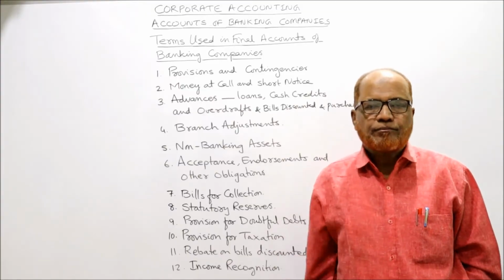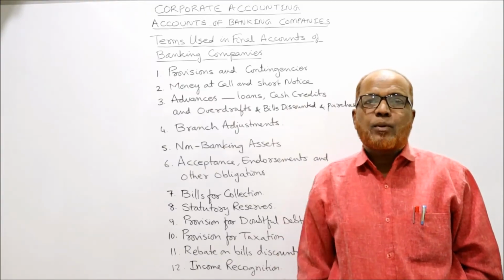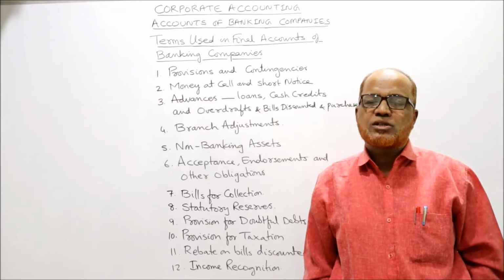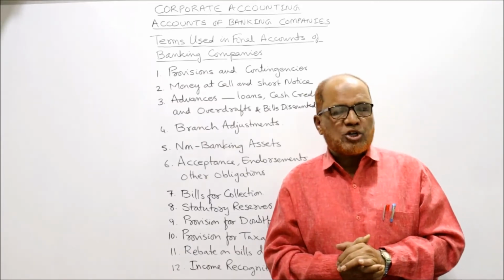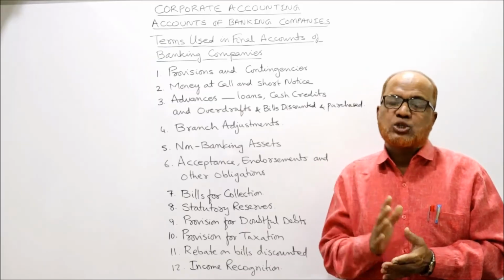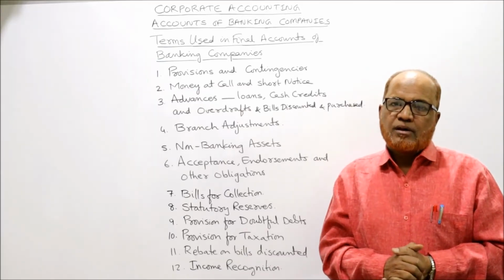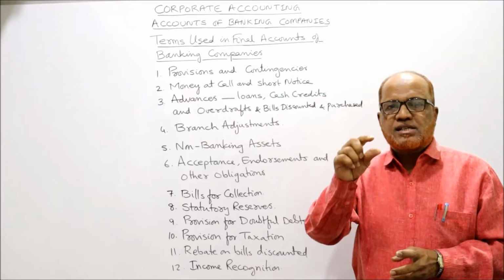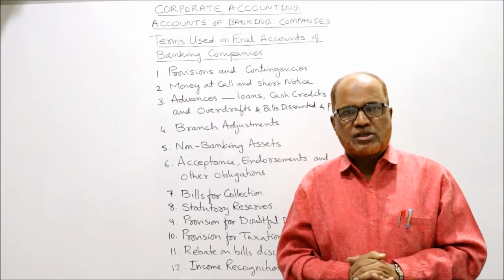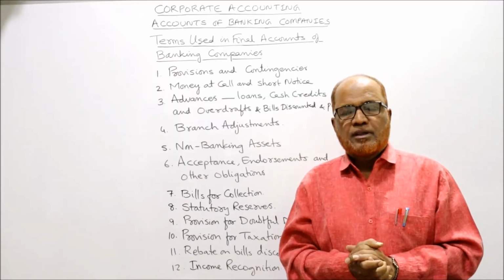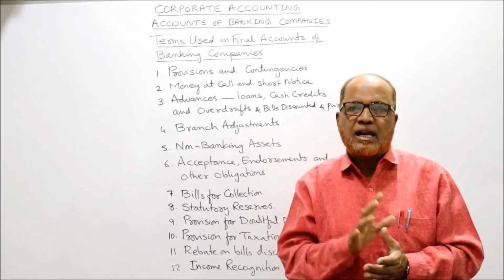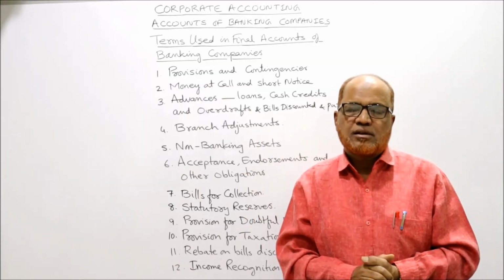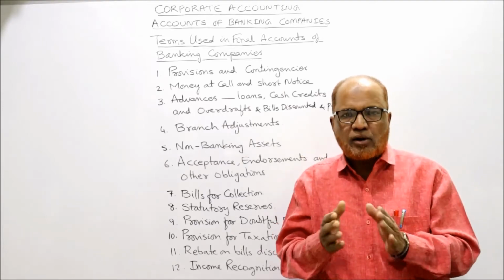3 parts are done. The 4th part will be appropriations. Appropriations means division of profit. Under appropriations, the first item is transfer to statutory reserve. We'll discuss more about statutory reserve. Second, transfer to other reserves if it is given in the problem. Third, proposed dividend. Then balance carried over to the balance sheet. That's it. So this is called the profit and loss account.